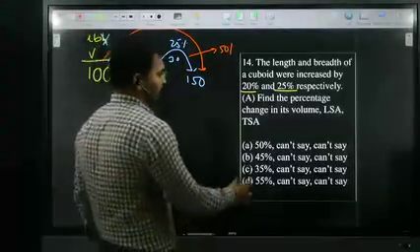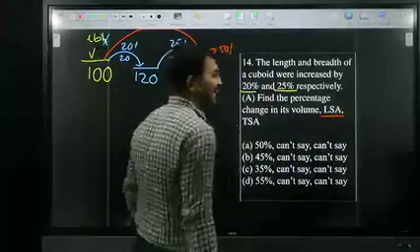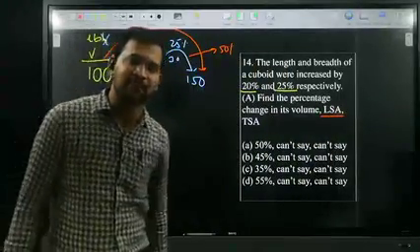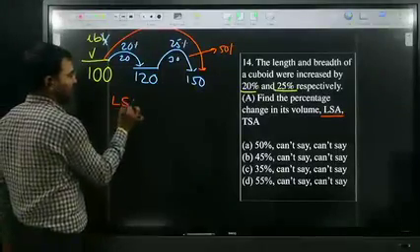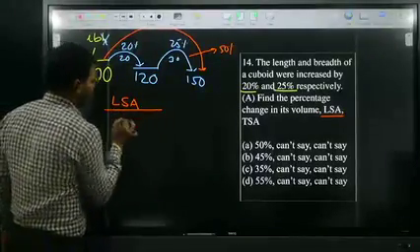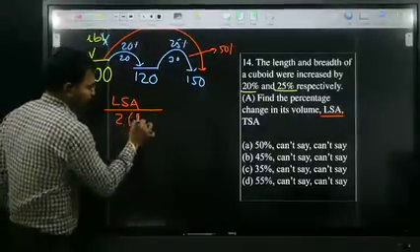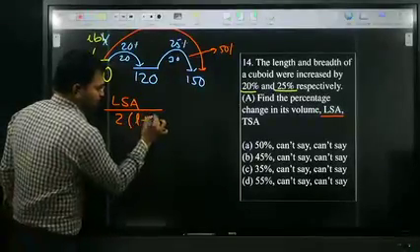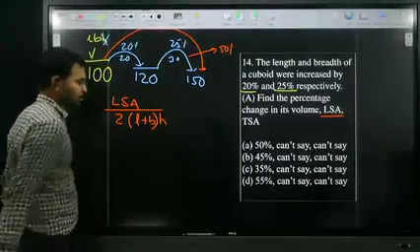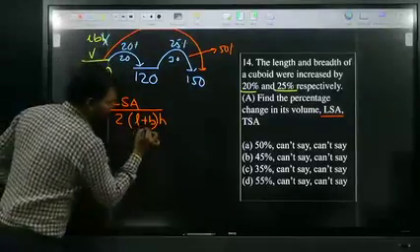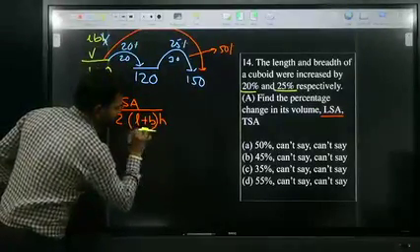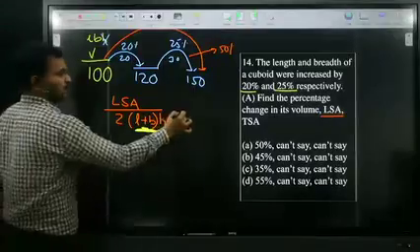And they're asking one more thing. LSA is nothing but lateral surface area. What is the lateral surface area of the cuboid? 2 into (L plus B) into H. I already told, whenever the variables are in summation form, the answer cannot be determined.